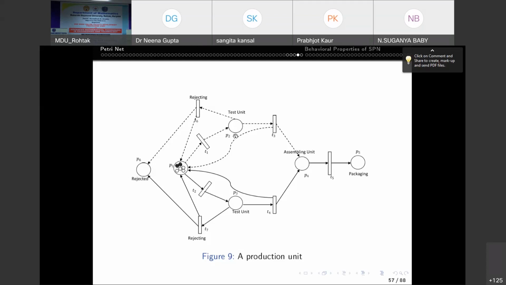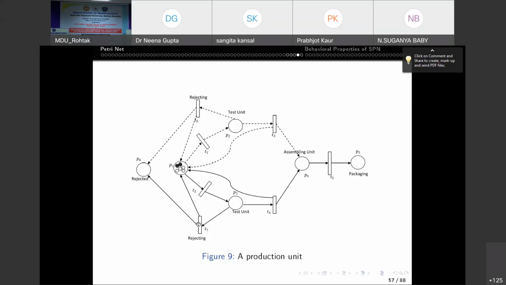Suppose a part fails the test unit, it is rejected. Then T3 is not enabled. The rejecting transition is this transition, which is T6 for a negative part, and the rejecting transition is T7 for a positive part. Positive part means heavier part and negative part means lighter part. If it is rejected, then it moves to P6, this place, which is the place reached by the firing of which transition? T6 or T7, right?